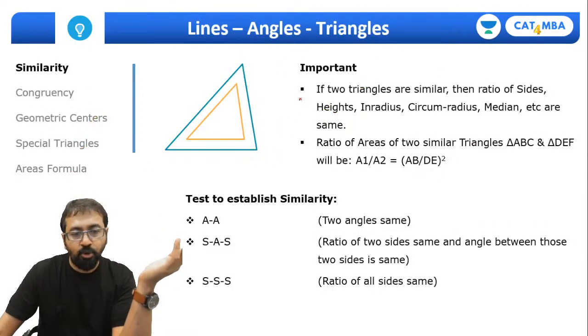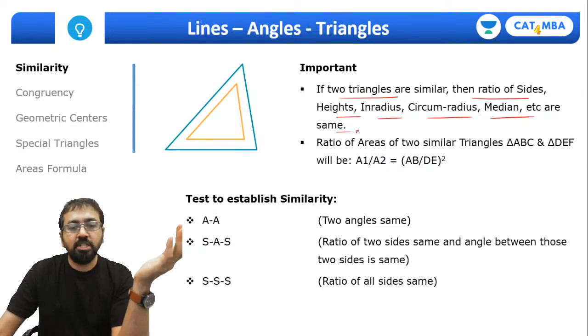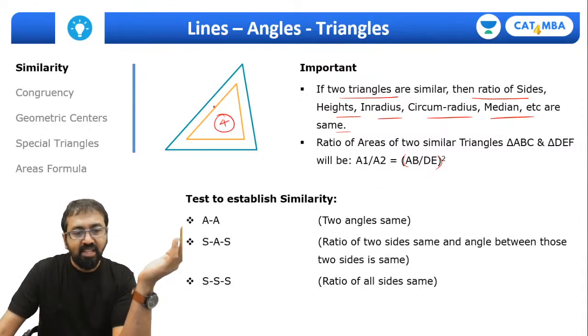Fine. So now how do we prove that the given triangles are similar or not? Achha, some important points about similar triangles. If two triangles are similar, then the ratio of sides, height, inradius, circumradius, all the measurement ratios will be the same except the ratio of areas. The ratio of area will be the square of the ratio of sides. Remember this point, right? So if this area is 4 units and this side is 6 centimeter and this side is 12 centimeter, what is the ratio of sides? It's 1:2.